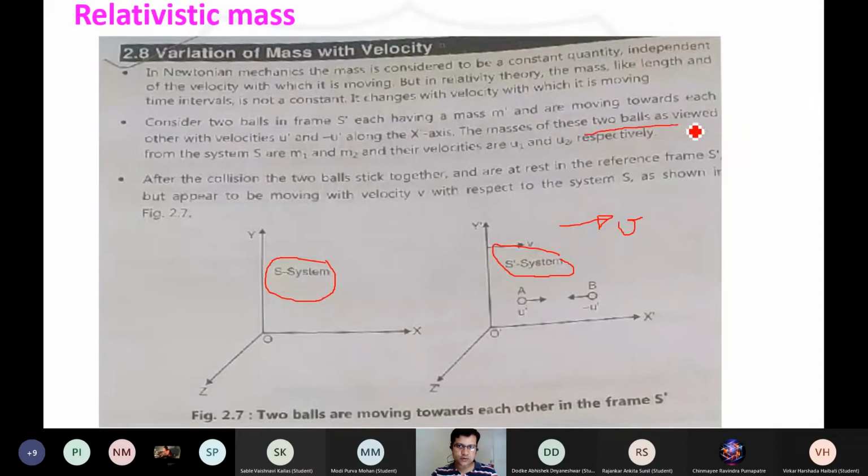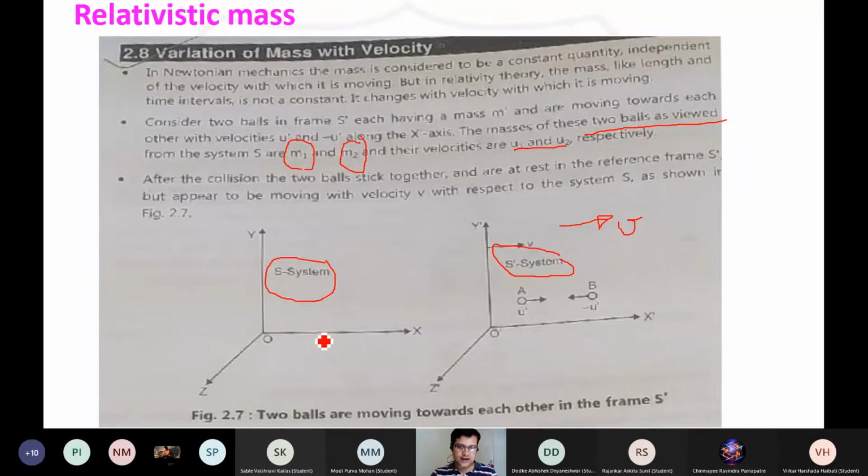Suppose we consider two balls which are in motion, and these motions are towards each other. We consider their masses to be m1 and m2 with respect to the S frame, and they have velocities u1 and u2.